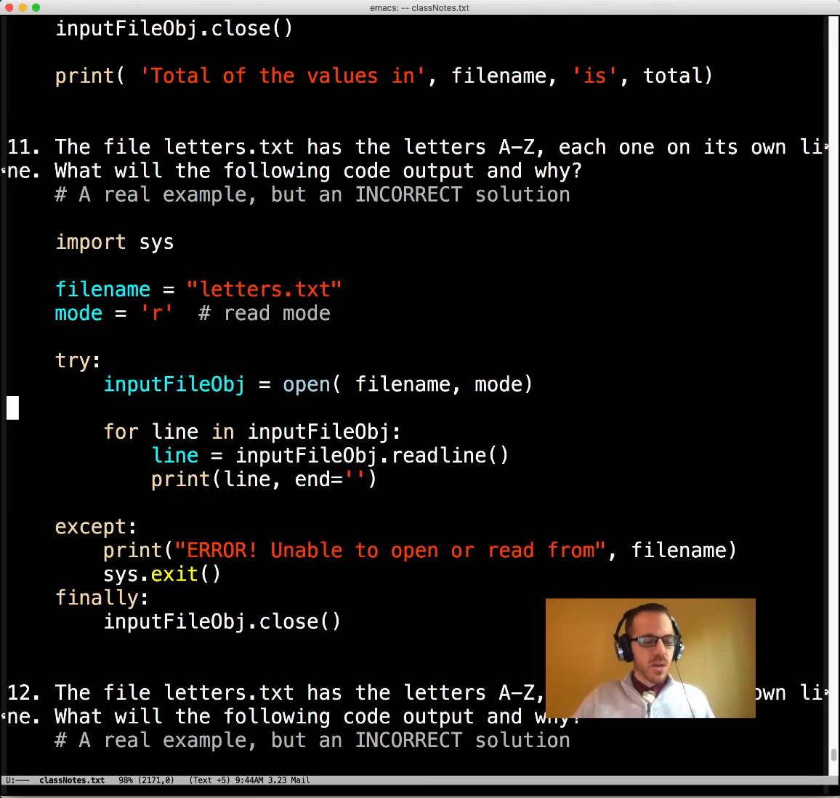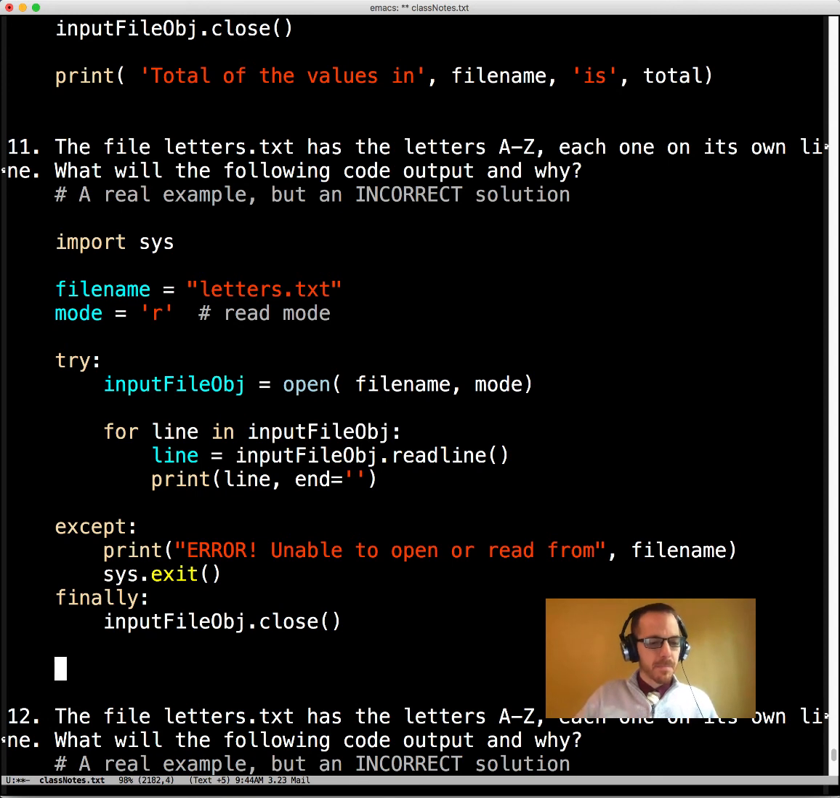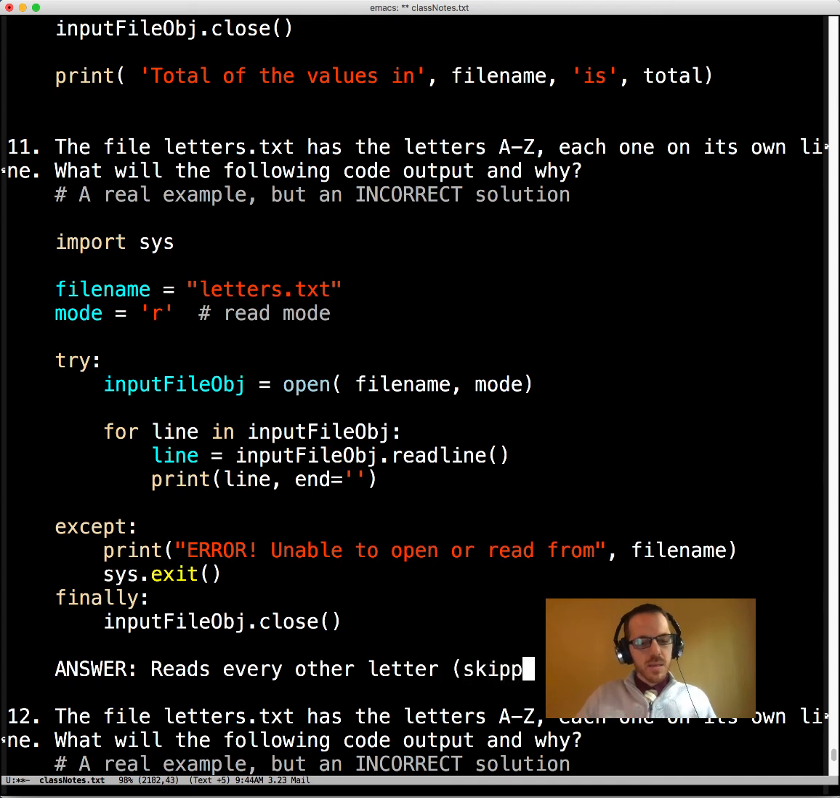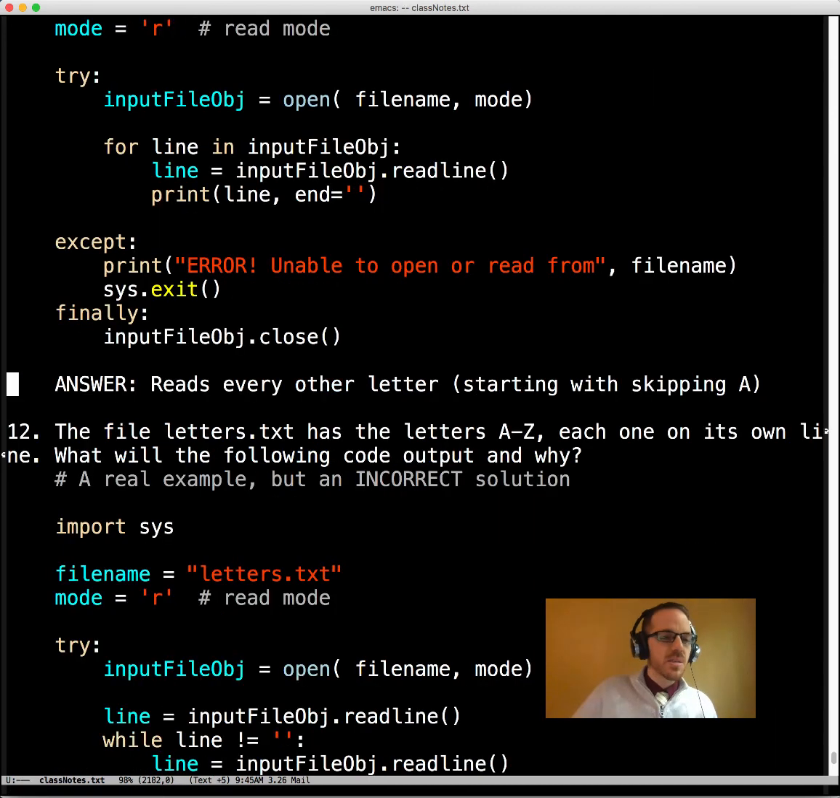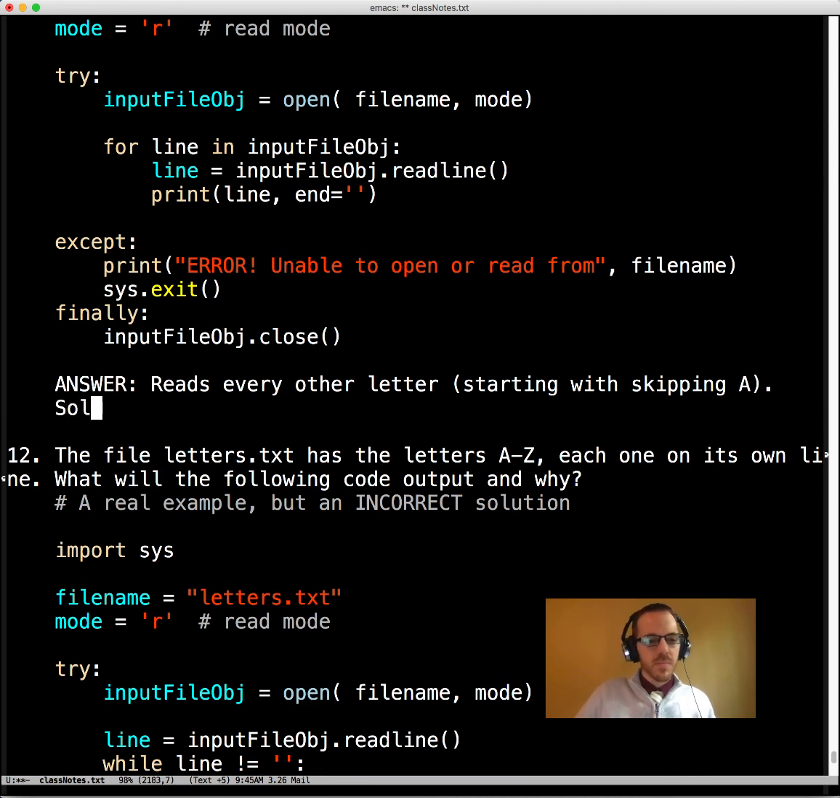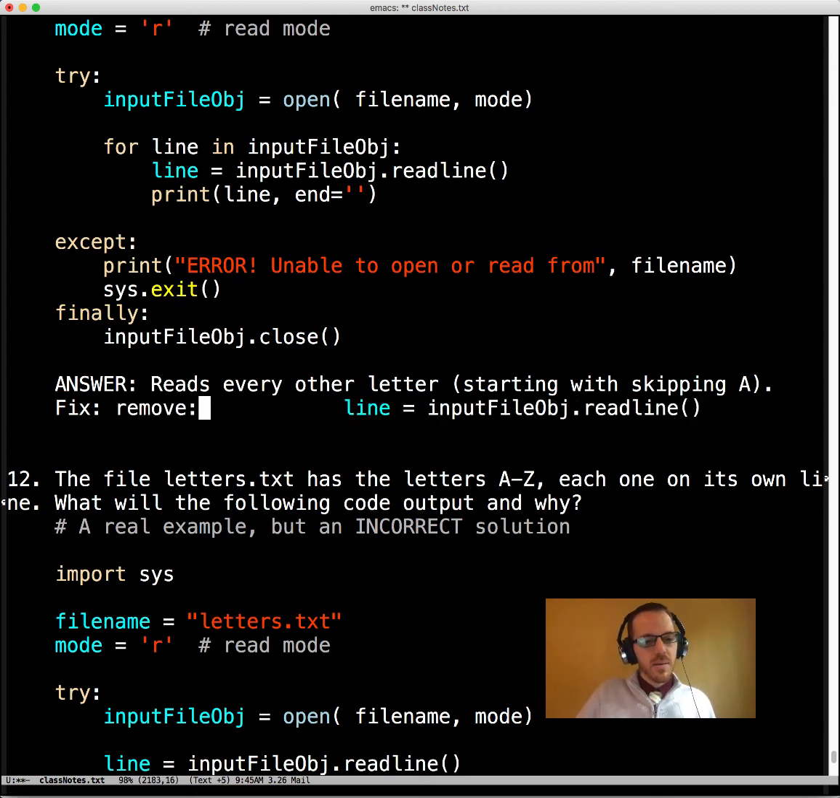Class notes. The answer: reads every other letter, skipping A, starting with skipping A, because it throws it away. So the solution, or we should say the fix, is to remove that line there.